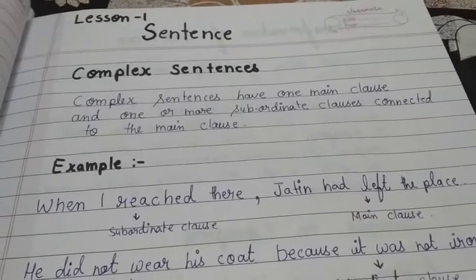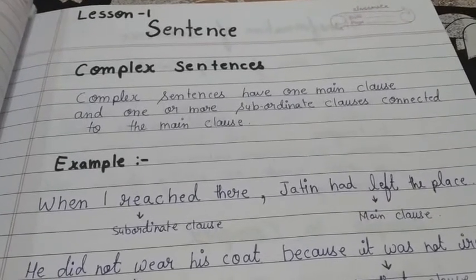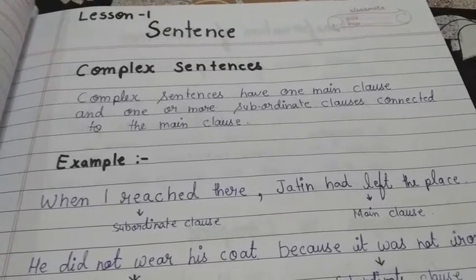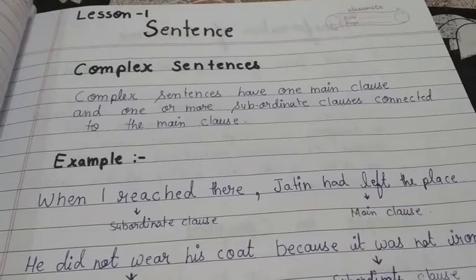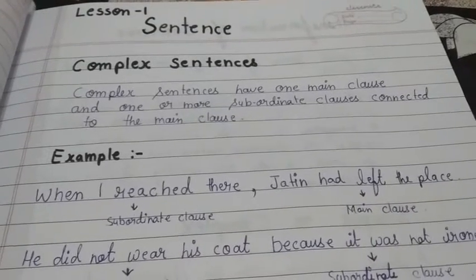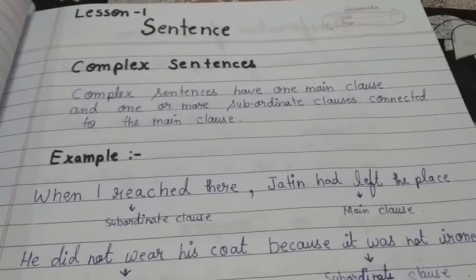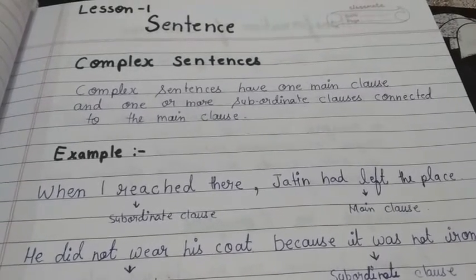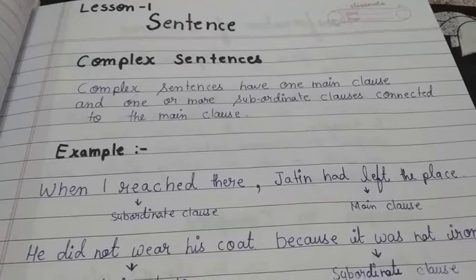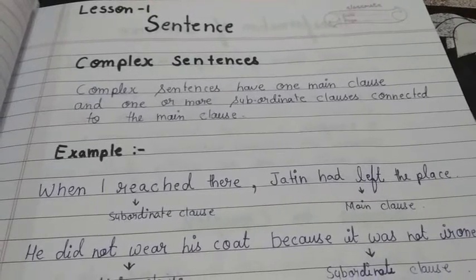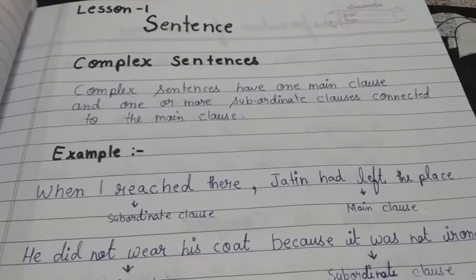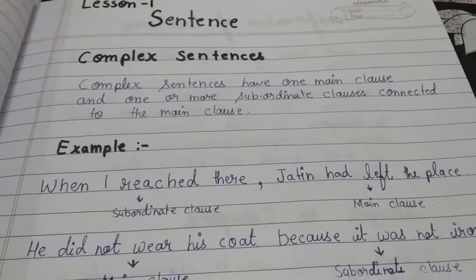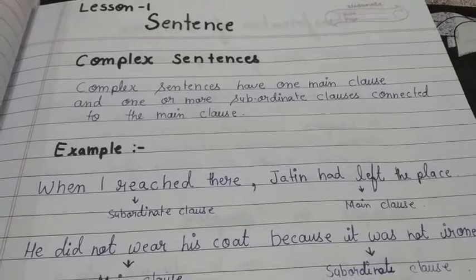As I have told you, what is a main clause? For example, when I reached there, Jatin had left the place. Okay, so Jatin had left the place is a main clause. So now the question arises, how can you say that Jatin had left the place is a main clause?